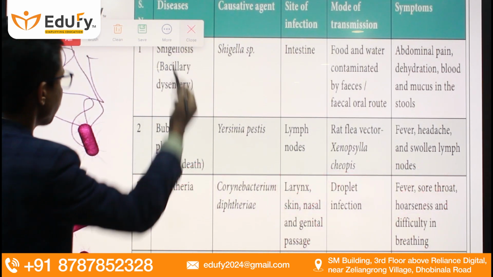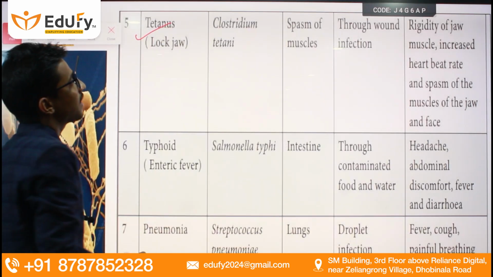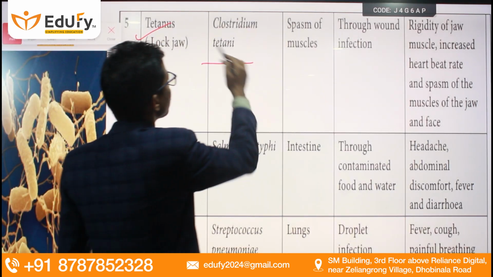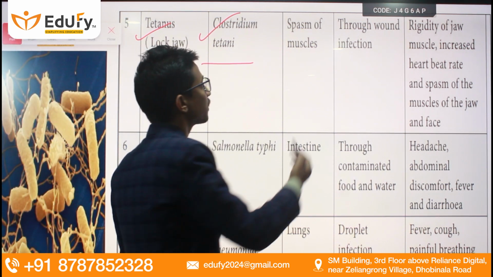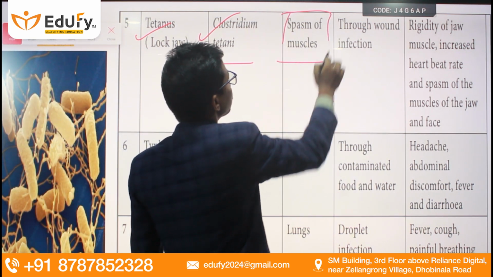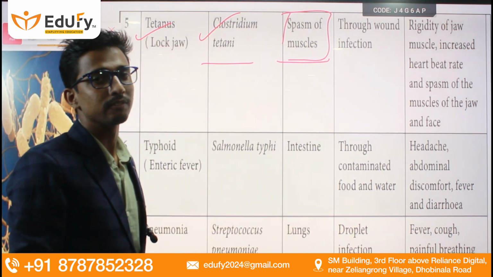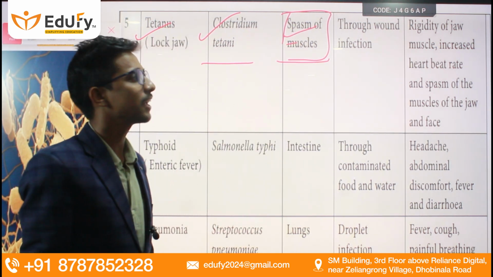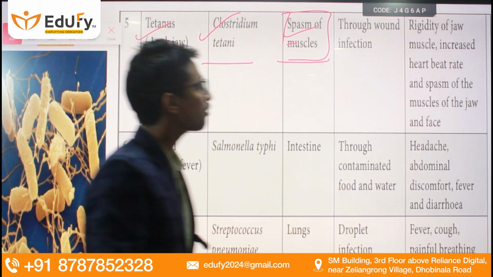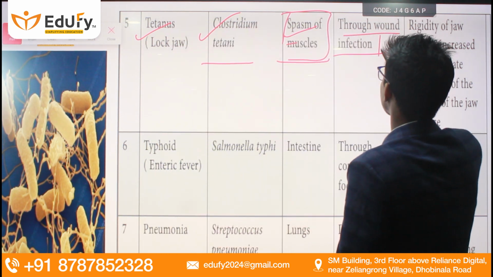Moving towards the next slide, friends, we have tetanus, and it is caused by Clostridium tetani. Now, what is the site of infection for this particular disease? Our muscles are affected, which means there are spasms of our muscles, which means nothing but cramps. What is the mode of infection? Through wound infection.